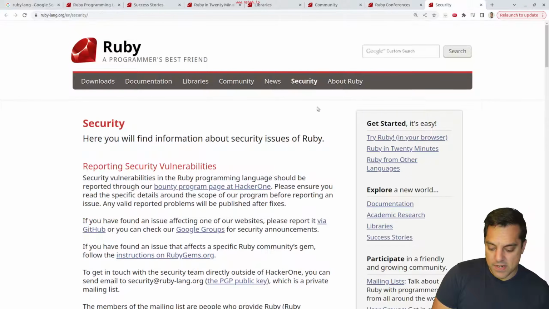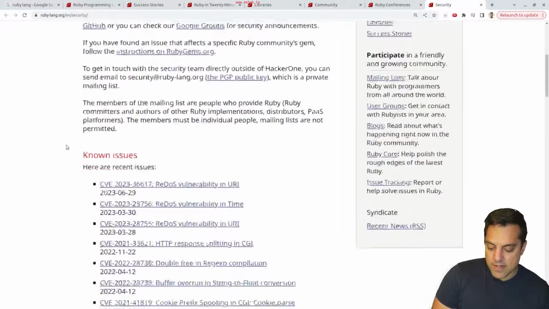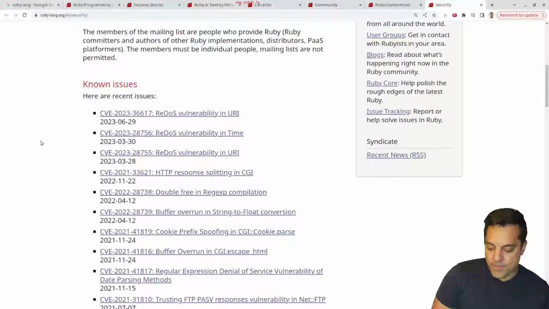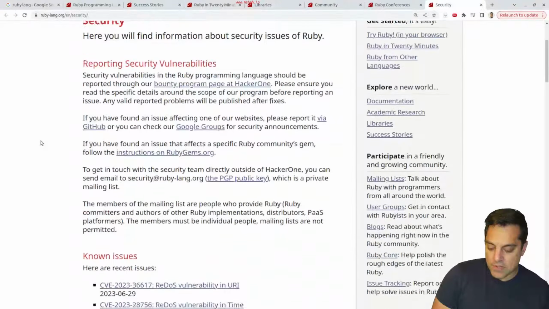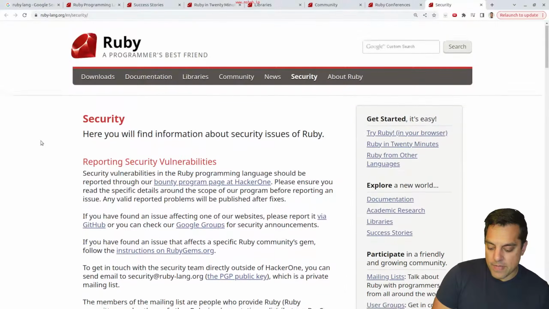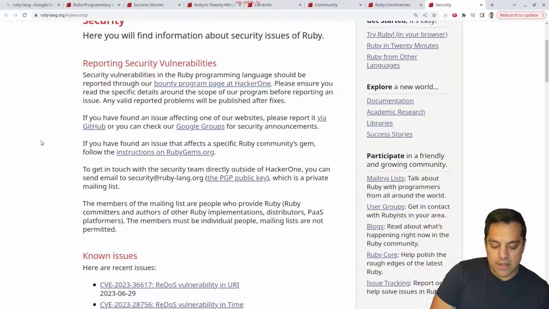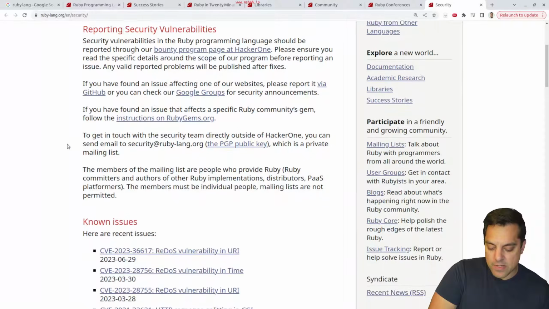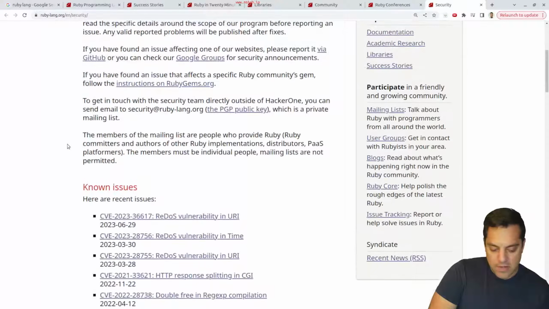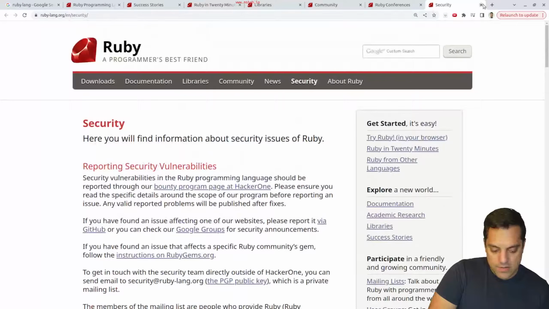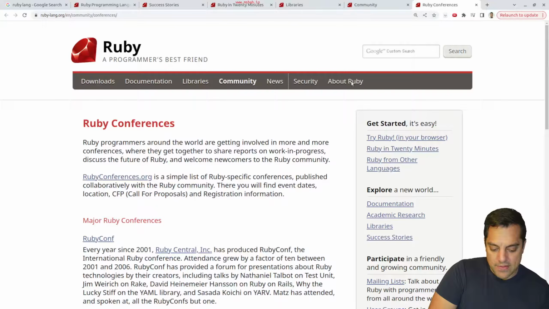Let's look here. Security. Okay. Security issues. Okay, that's good to know about. So it looks like they're really focusing on making sure you can develop safe software. Again, it being a garbage collected language, that can help with memory issues and memory safety. But let's see here. Well, I'll have to take a look at that if we dive deeper.